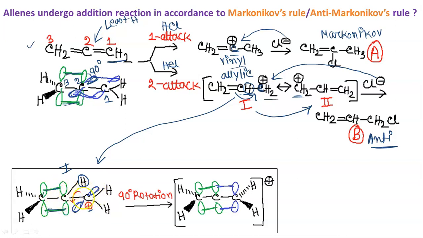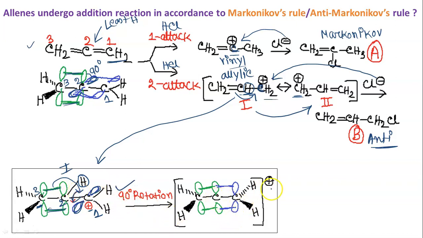Now if the resonance is to take place, that is if this double bond is to be shifted here, then the positive charge will be on this carbon. This blue vacant p orbital must come to the same plane, that is the plane of 3 and 2. Because one carbon's p orbital is not in the same plane. There is a 90 degree angle. So some rotation is required, a 90 degree rotation.